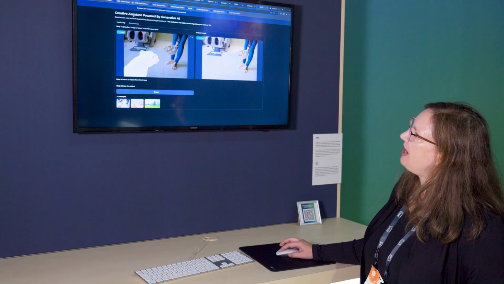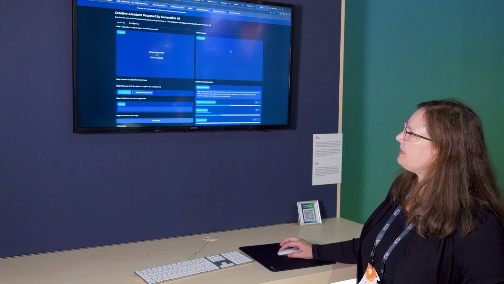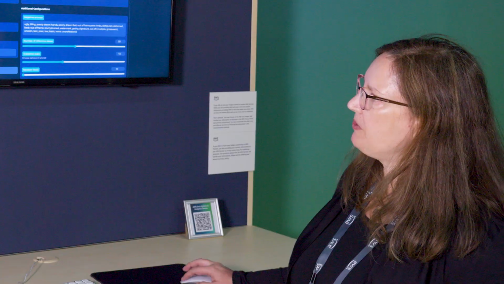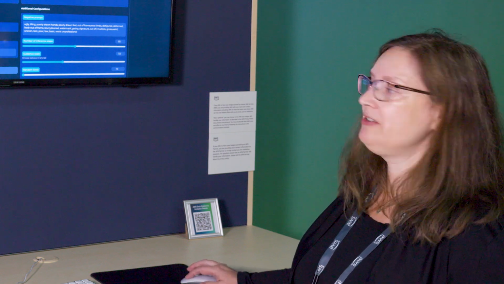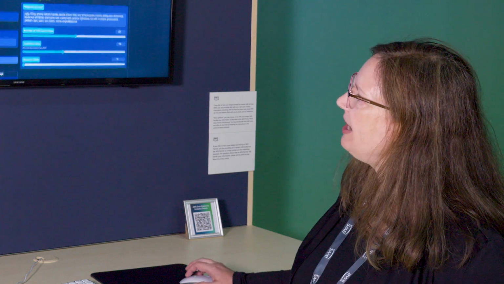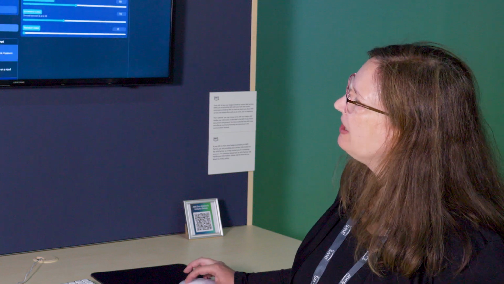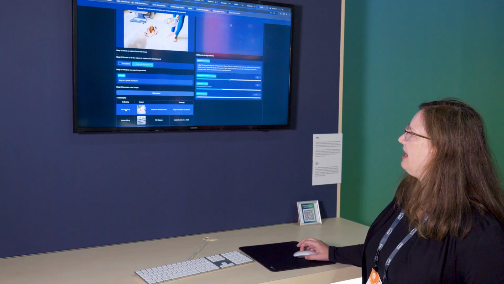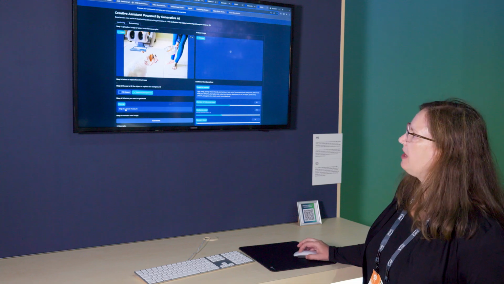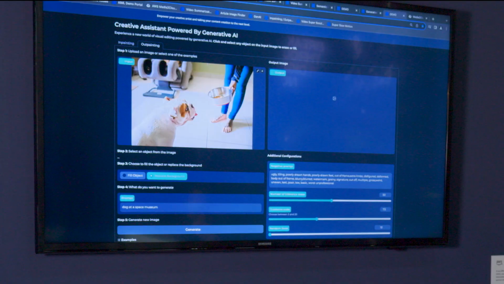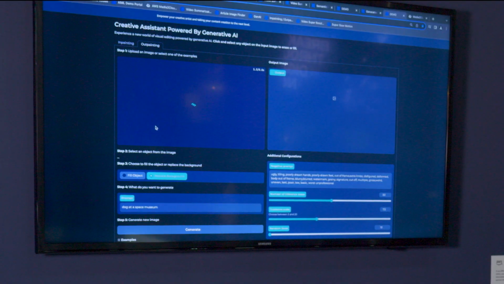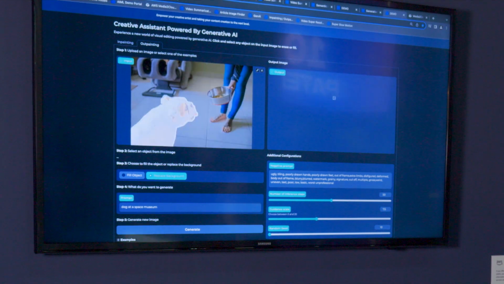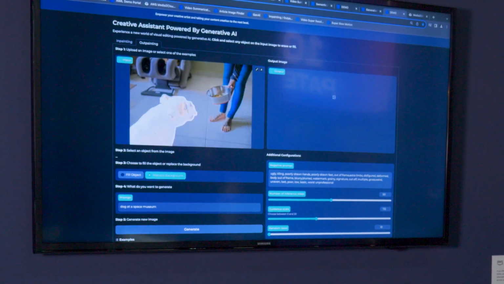Then we also have outpainting, which allows you to both replace objects and remove or replace the background of an object. The first example is a background replacement operation. Once again, I'm going to select the dog, but this time I'm going to change the location where the dog is.